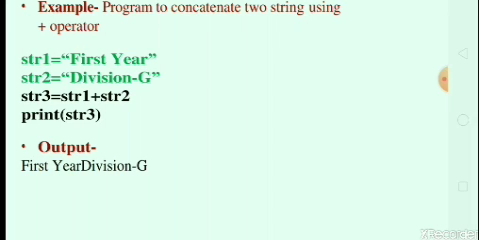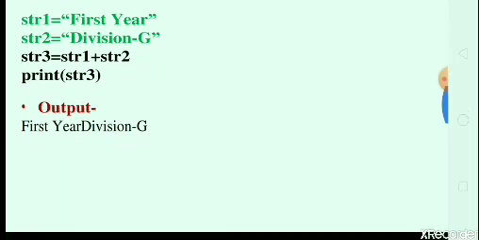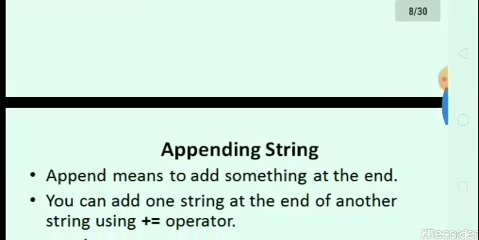So the output should be like this: first year division G. That means we have to concatenate 2 strings, that is string 1 plus string 2. Concatenating string means we join together 2 or more strings.